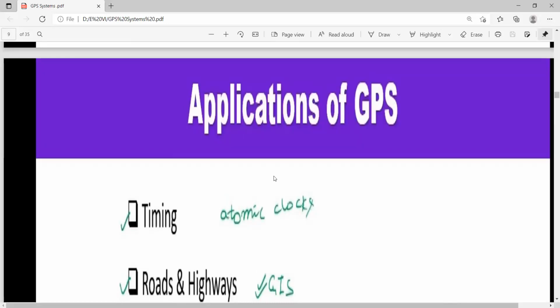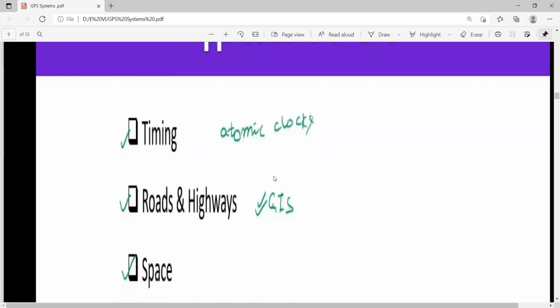As far as the applications are concerned, it will give the exact timing, that is, the particular location and at which time you are. So at a particular instant where you are, both the time as well as your position it will give.